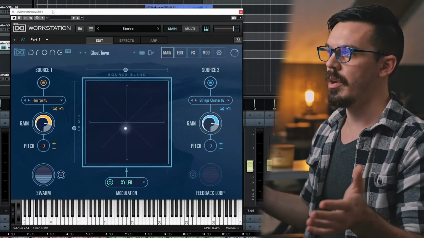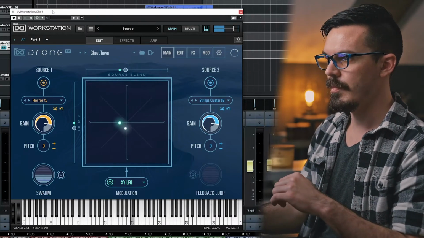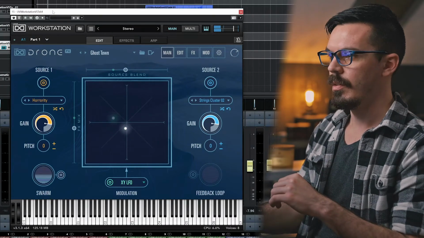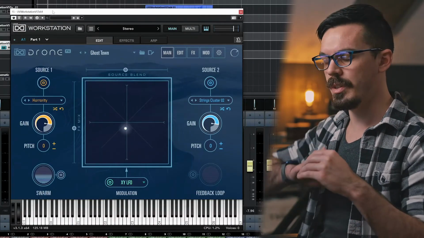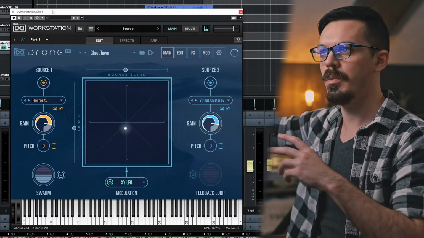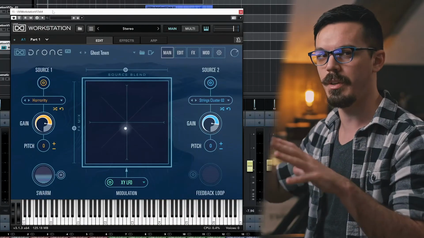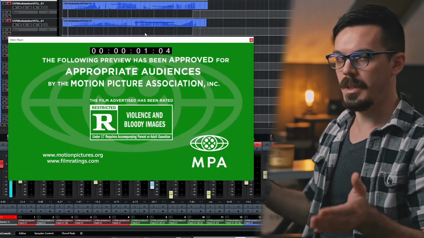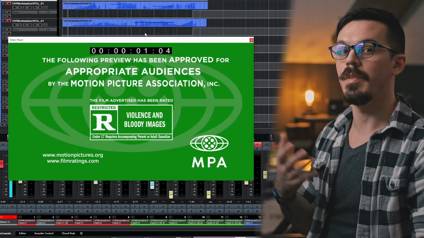Closing off the drone and tone folder here, I've got Ghost Town, which sounds like this. Really cool, super creepy texture, and I've used that just kind of as a rising whoosh motion, again, just to add some transitions and filler to the tone and drone elements. Queuing up the picture here, let's take a listen to just the drone layers and see how that adds a nice sense of atmosphere.